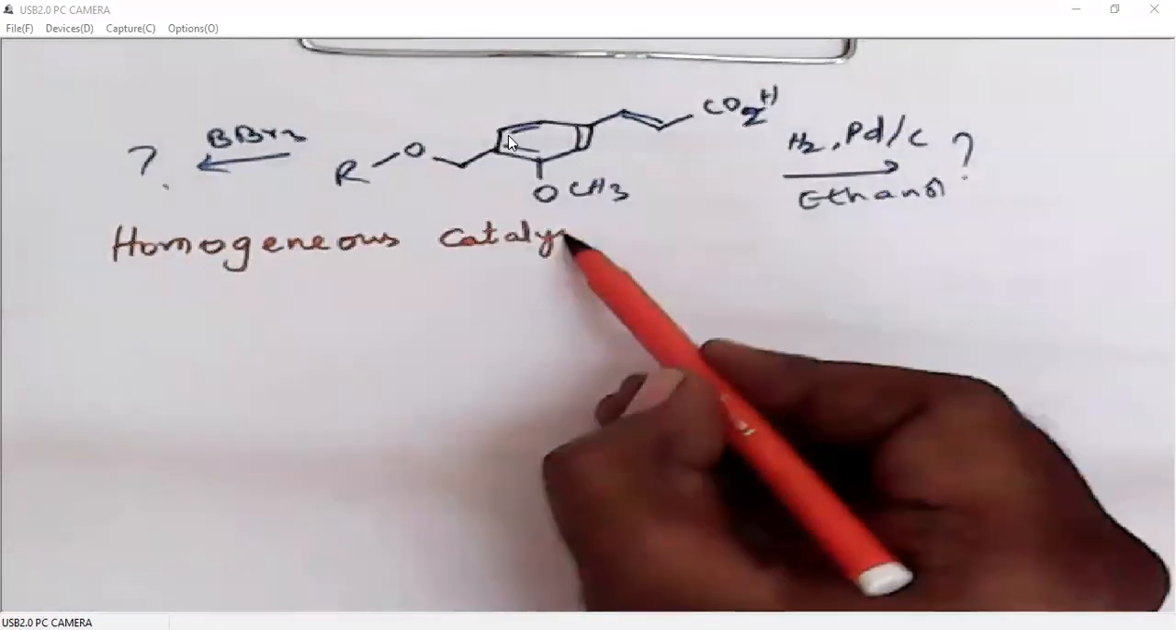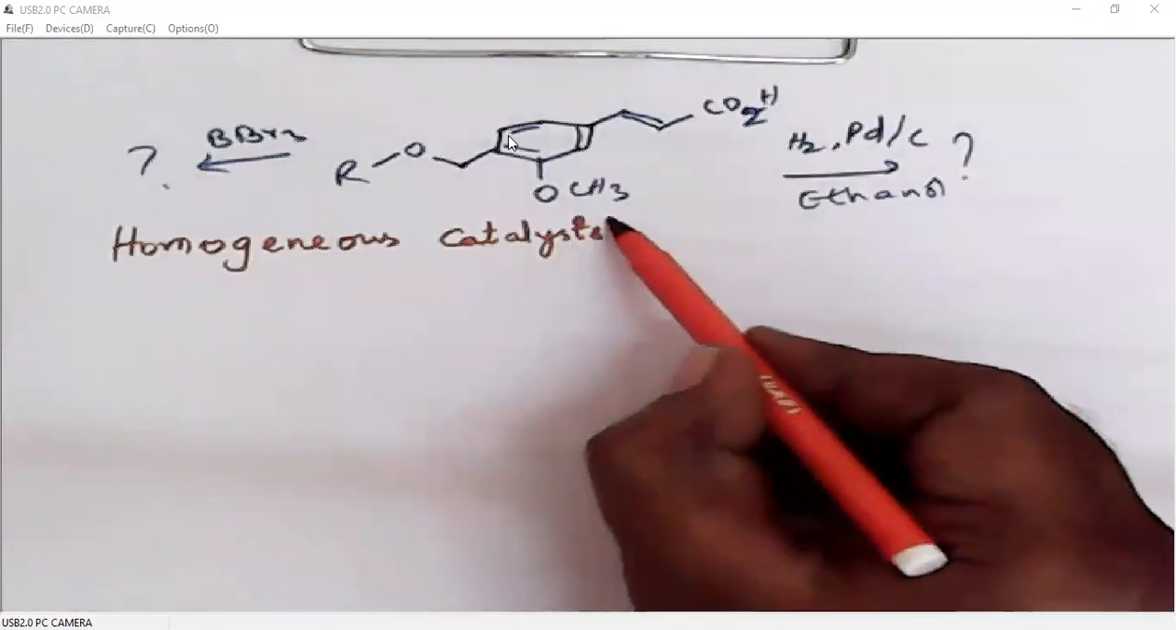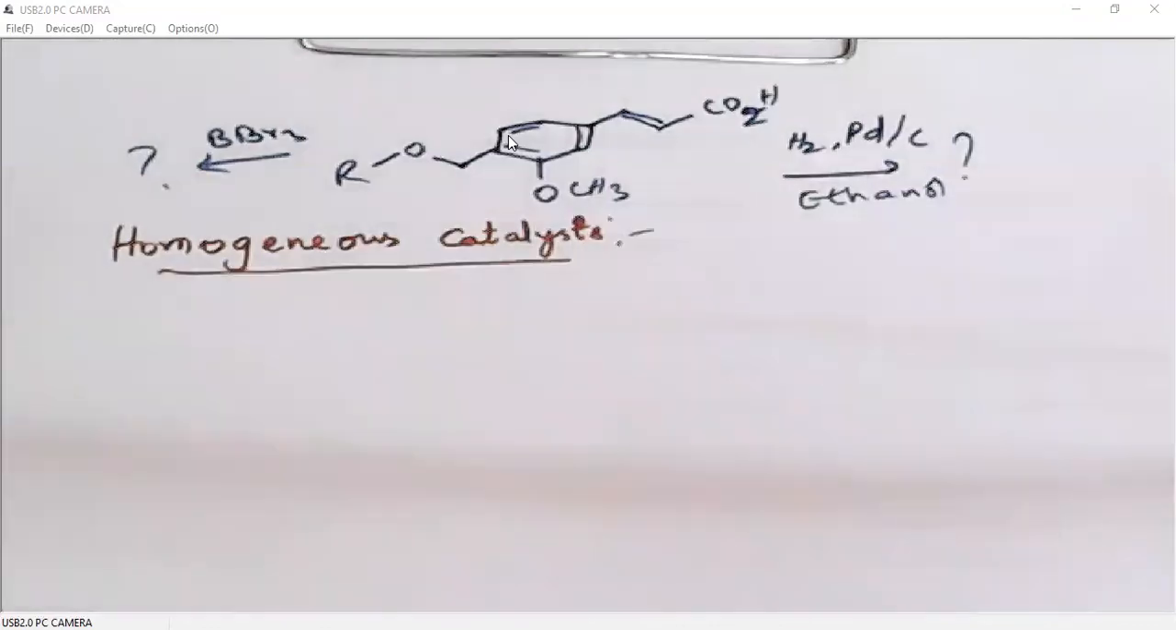Heterogeneous means the organic compounds are in solvent, in the liquid phase, the metal is in the solid phase, and hydrogen is in the gaseous phase. So these are three-phase heterogeneous reactions. Whereas in homogeneous catalysis reactions, all of them will be in a single phase. That means the reagent and catalyst will also be in the liquid state. Okay, so we will see some examples of homogeneous hydrogenation reactions.